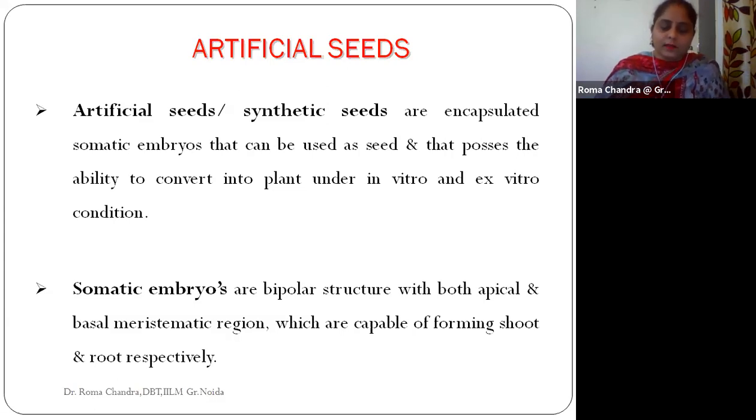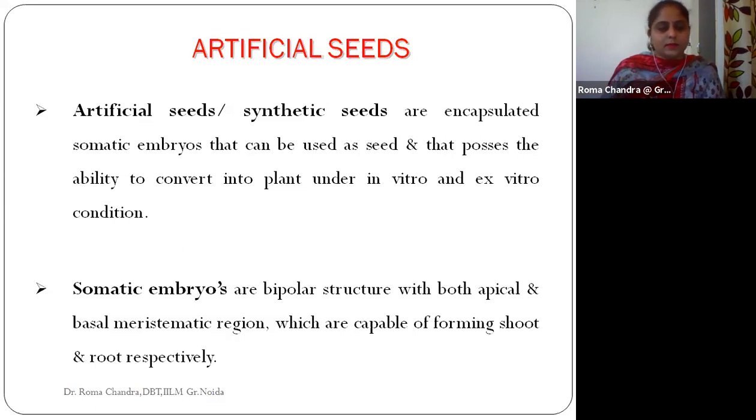Yesterday you had a session on somatic embryogenesis, so you must be aware of the development of an embryo from somatic cells, how the process takes place, and how the shooting and rooting happen and the plant grows.